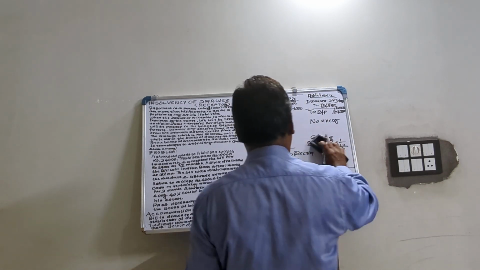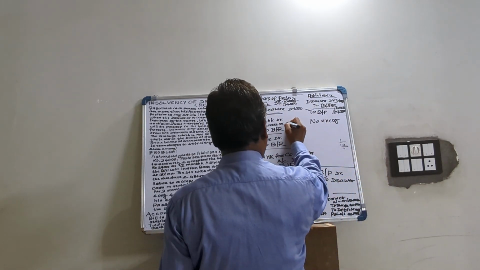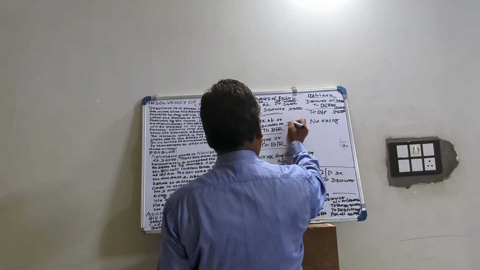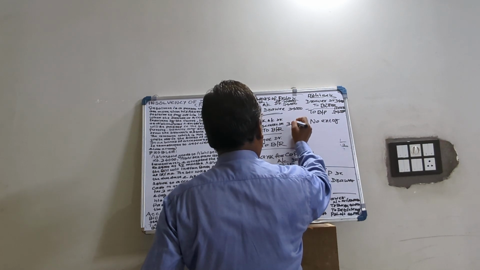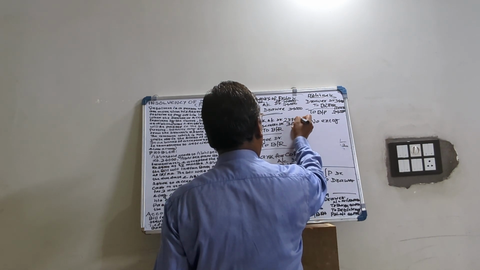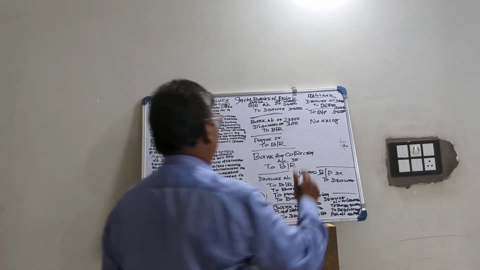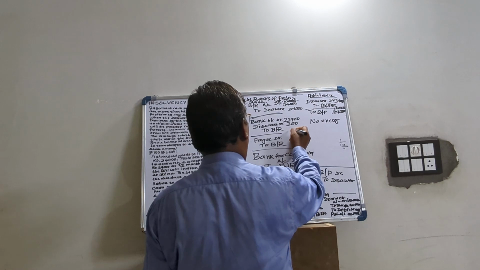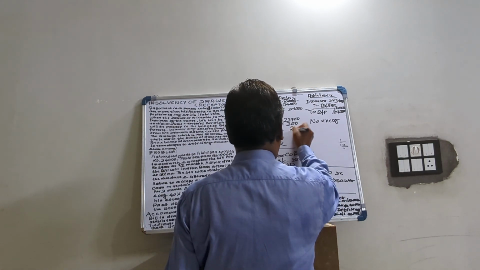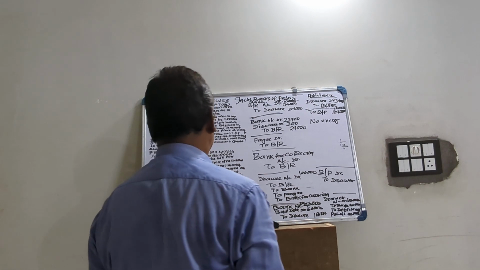So 300 rupees is the interest, 300 discount. So the banker keeping 300 will credit 23,700 in the books of the drawer. So bank account debited 23,700, discount account debited 300, to bills receivable 24,000. In the books of Abhishek, no entry.